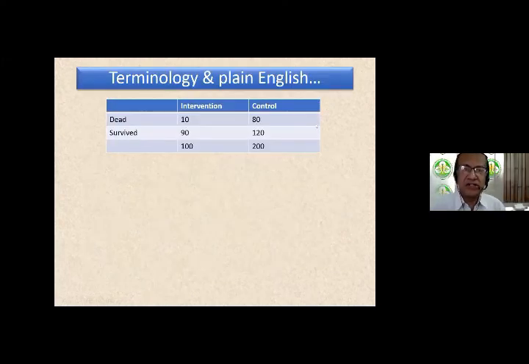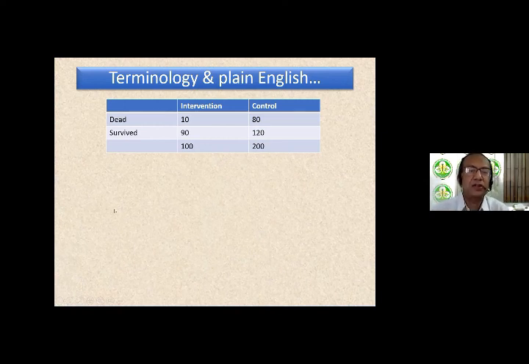Now, this terminology starts getting confusing after some time, and it's always good to go back and see how you express common terminology in plain English. Now let's look at this data set. You have an intervention group and a control group. You have dead and survived. Intervention arm, there are 100 patients, of which 10 died and 90 survived, imagine. And in the control arm, imagine there are 200 patients, of which 80 died and 120 survived. So let's go over all the things that we have talked about today and try to express it in plain English.